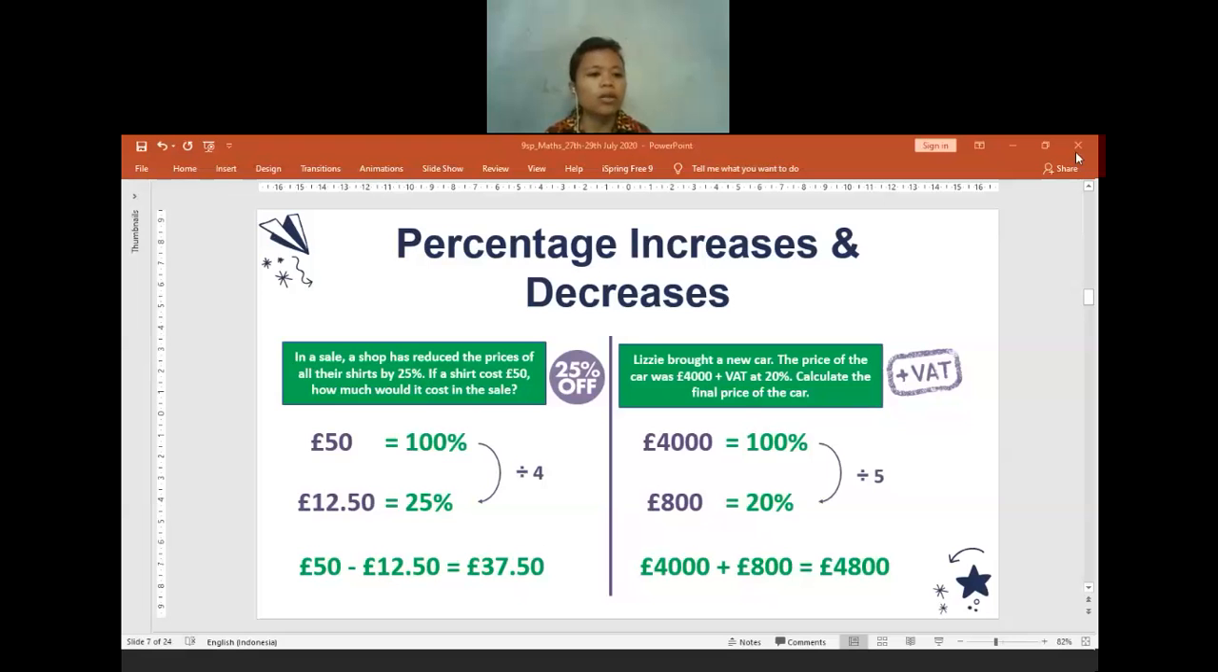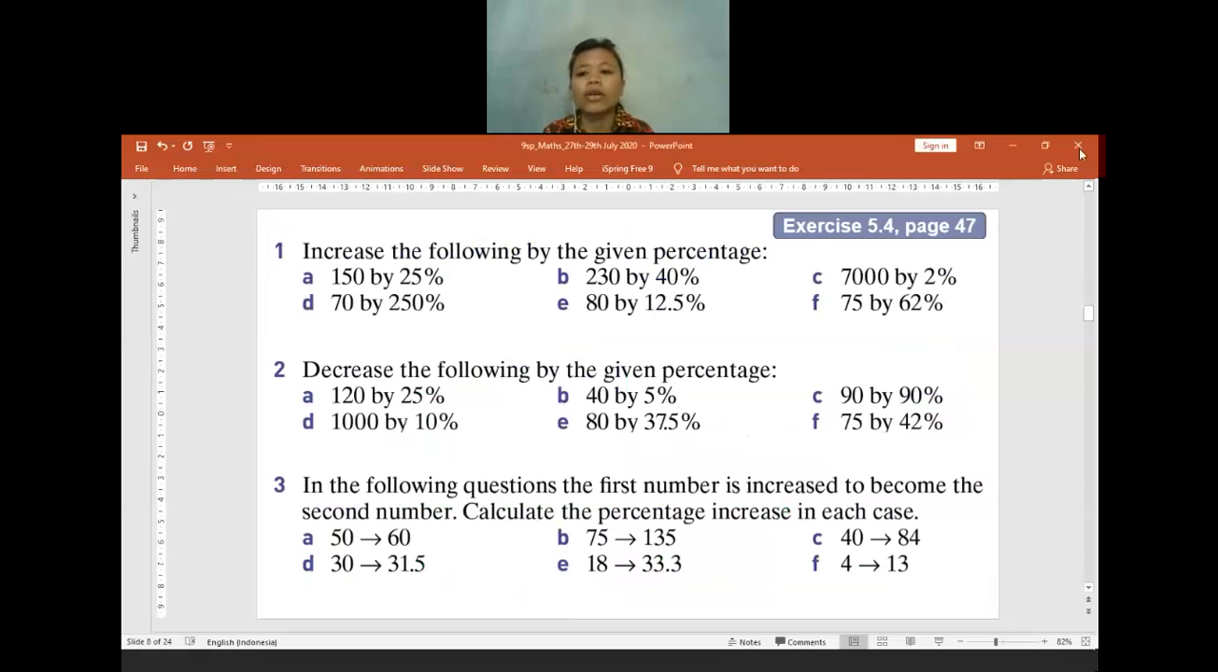Is there anyone who gets confused? Or maybe I talk too fast? Is there anyone? No? Okay. If no one is confused, you can open your textbook. We are going to discuss exercise 5.4, questions 1 to 3 first. Anyone want to help me?